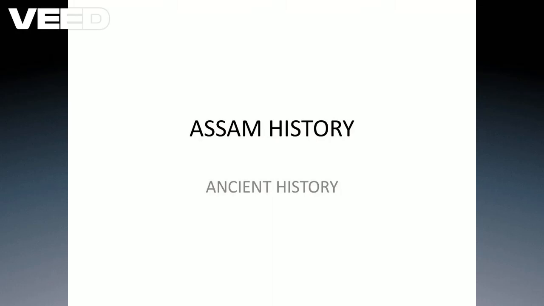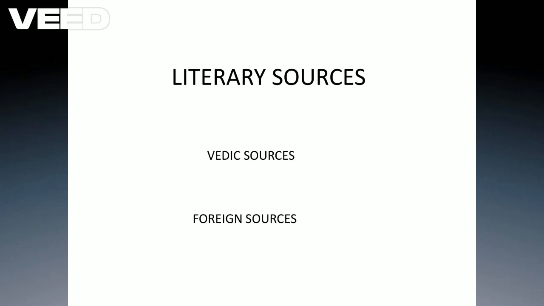This is the first class for Assam history, starting with the sources of Assam history. The sources of Assam history are basically known as the literary sources, and these literary sources are divided into two parts. One part is known as Vedic source, and one part is known as foreign source. It means that from where we get the information about our history, we must categorize that source into two parts.